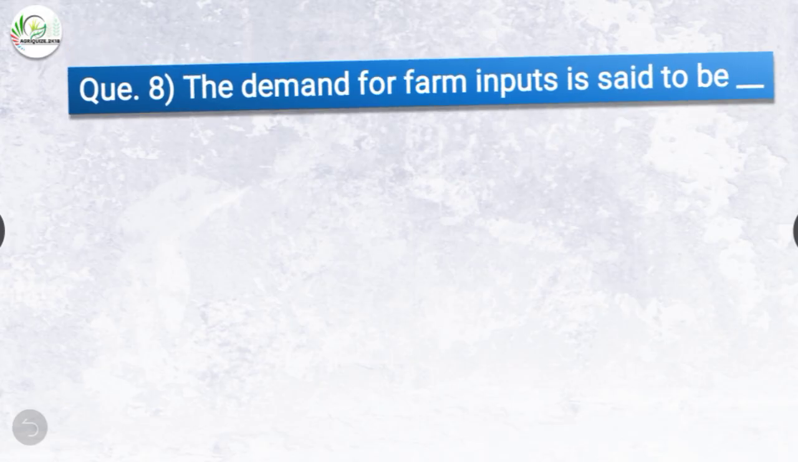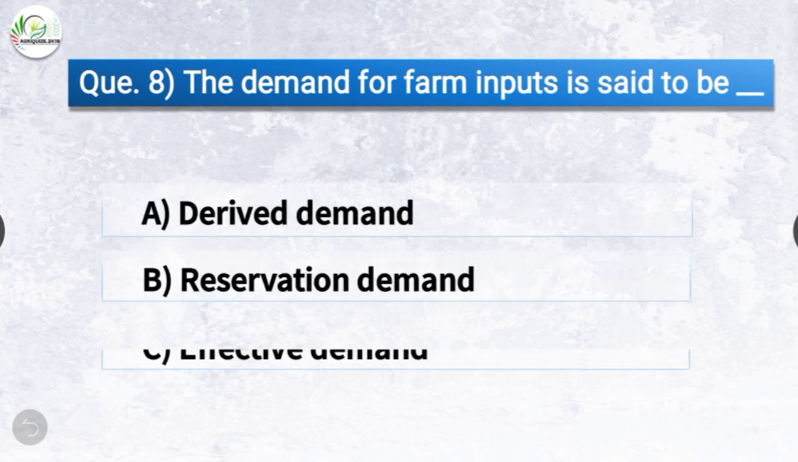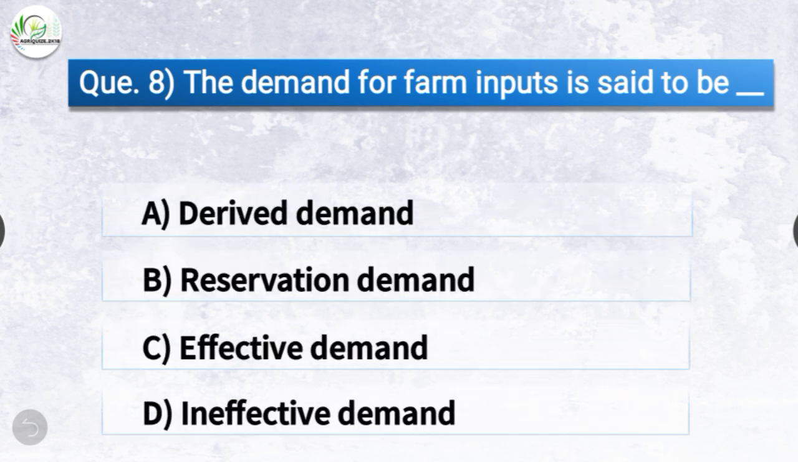Question number 8. The demand for farm inputs is said to be dash. The options are derived demand, reservation demand, effective demand or ineffective demand. The correct answer is option A, derived demand. So the demand for farm inputs is said to be derived demand.